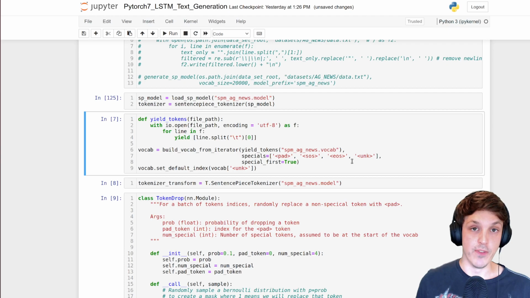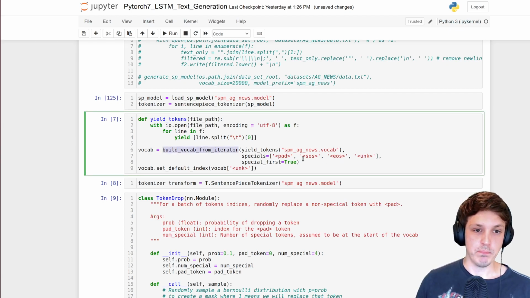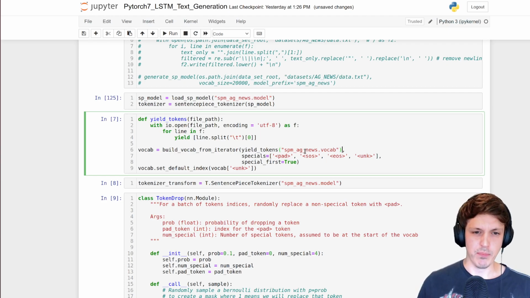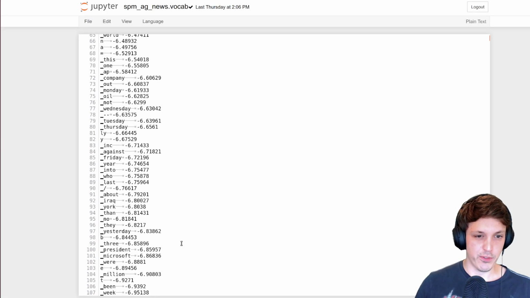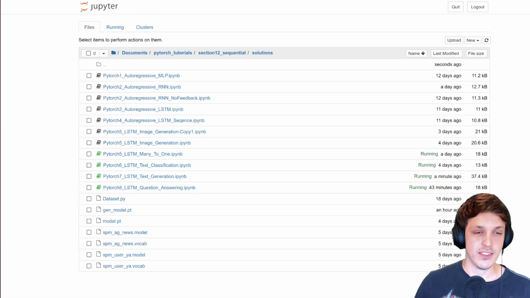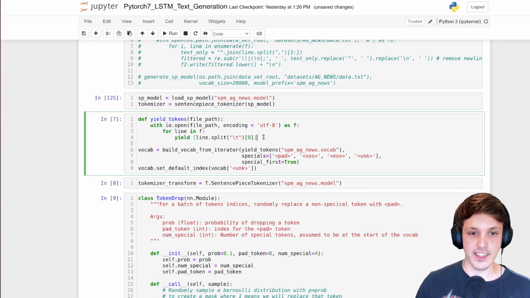Like I said, it also saves the vocab, so what the actual words or parts of words, sentence pieces, are in English. We're just going to use the build from vocab iterator as well to actually create our vocab object, and we need to provide it with an iterator. So I'm loading the vocab, reading line by line. If you actually go into the vocab file, you can see that it has, I think, the frequencies of the words as well. I'm not too sure. I don't want those, I just want the actual characters. That's why I'm indexing here. And you also need to return that as a list.